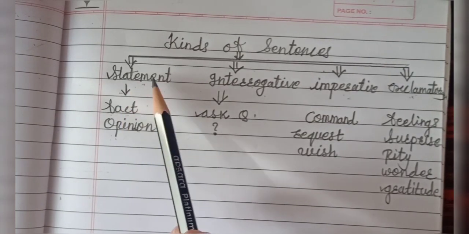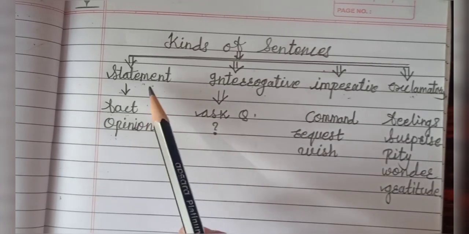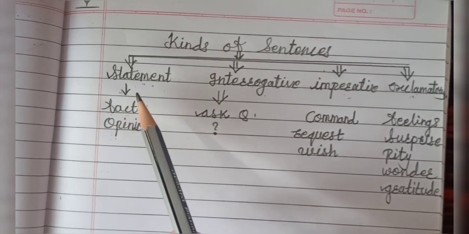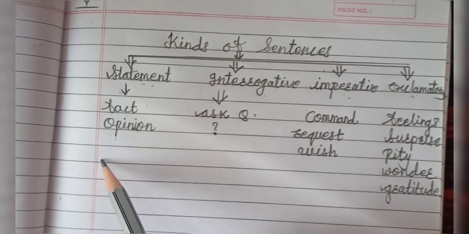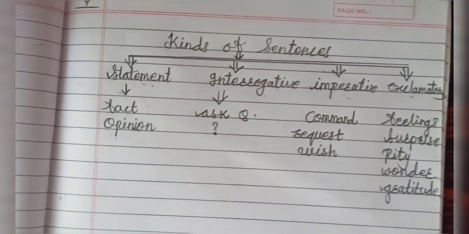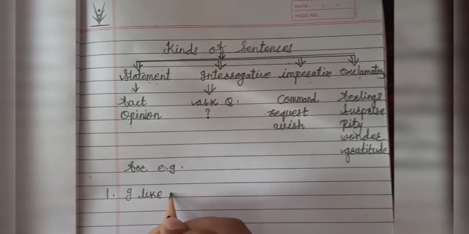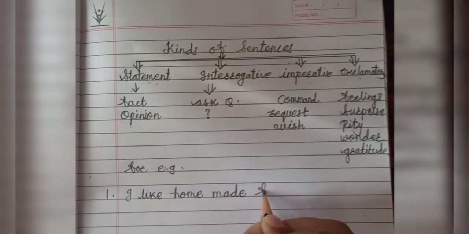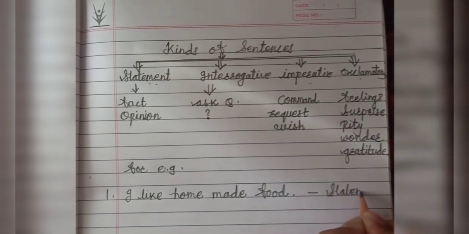See, statement means what? When we declare any information, fact or opinion, it's called a statement. For example, tomorrow is a holiday, or tomorrow is the class test. So it's a declaration of a decision. You may say, I like homemade food. So it's your opinion, and this sentence is included in statement. So which type of sentence is it? It's a statement. You may say declarative sentence.